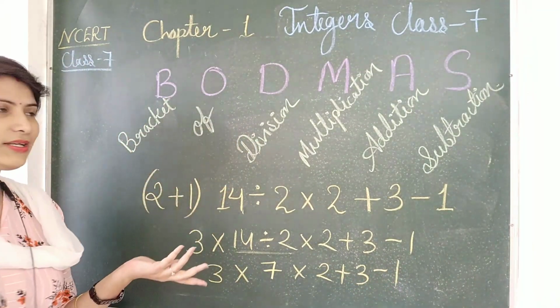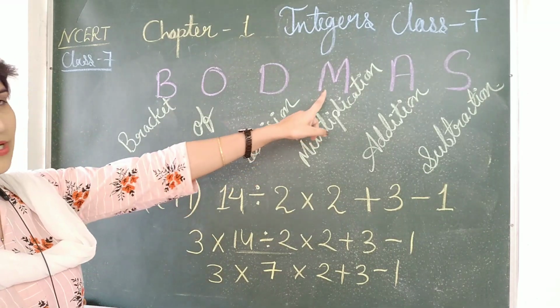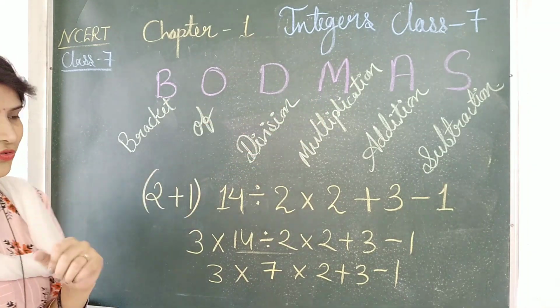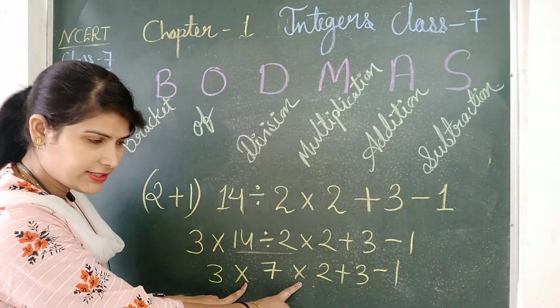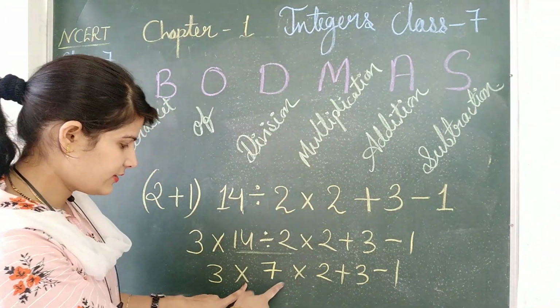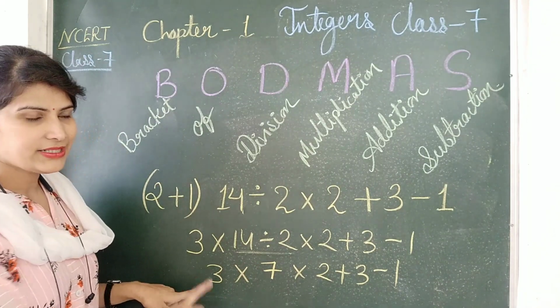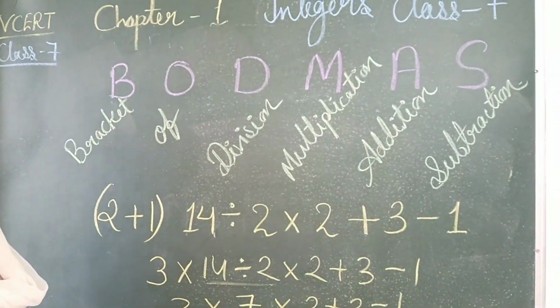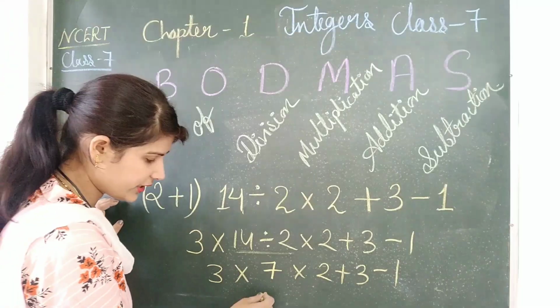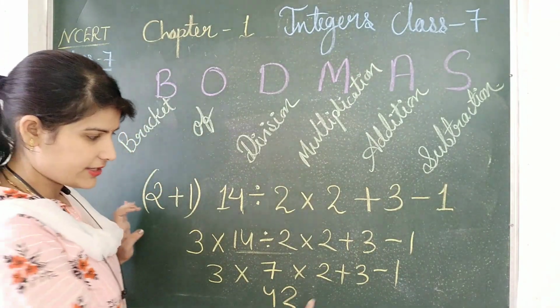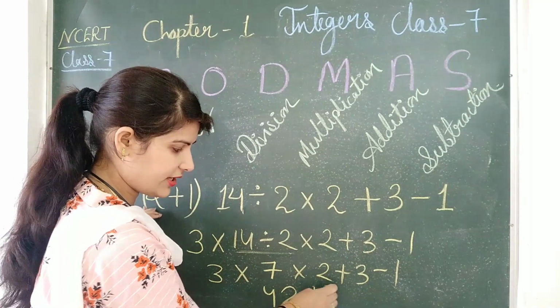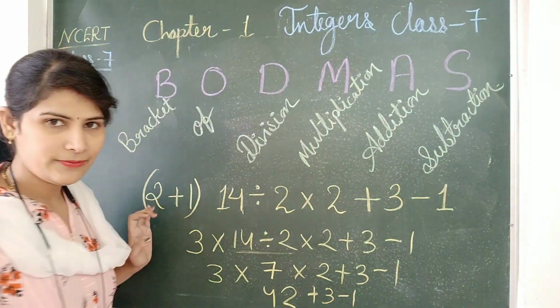Another step is multiplication. Where have you seen multiplication? Yes, on two sides, right? 2 into 7 into 3. 2 into 7 is 14, and 14 into 3 is 42, right? And what is left? Plus 3 and minus 1.